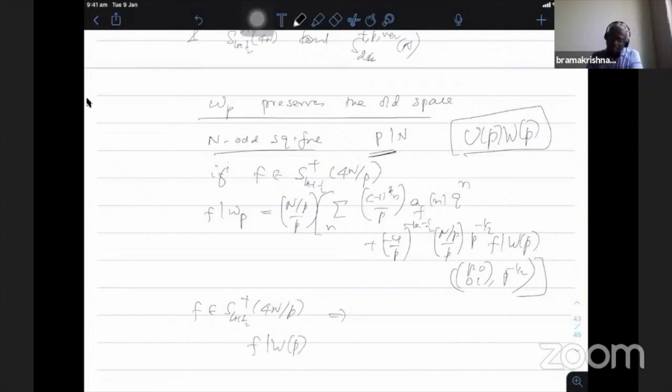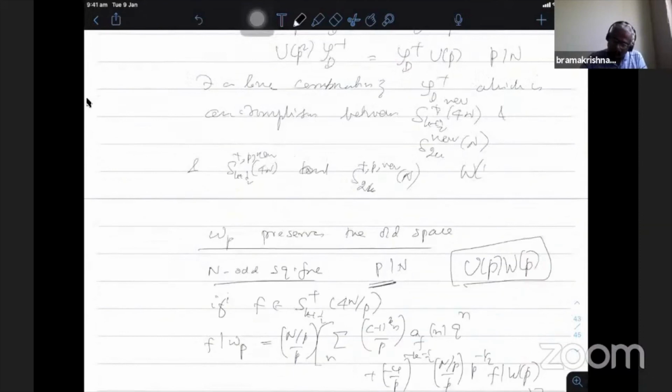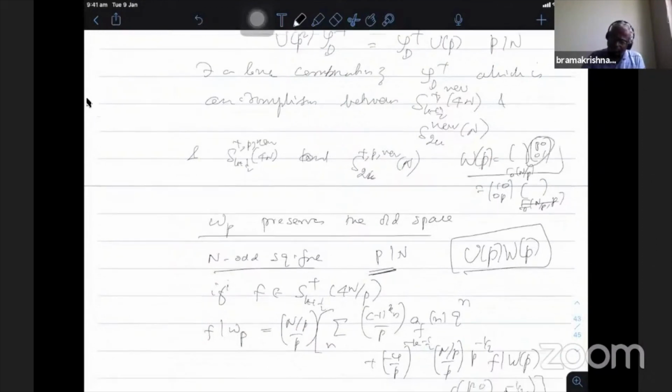So f is in the level n by p, and WP one can decompose into matrices. That is another interesting thing: one should know that WP as a matrix is some element of gamma 0 n by p, P001, I can take, or I can take 100p on the left, and another element is in gamma 0 of n by p comma p, something like that. Yeah. So I can take this matrix on the right or left, and then we take this particular one. This is in gamma 0 n by p.